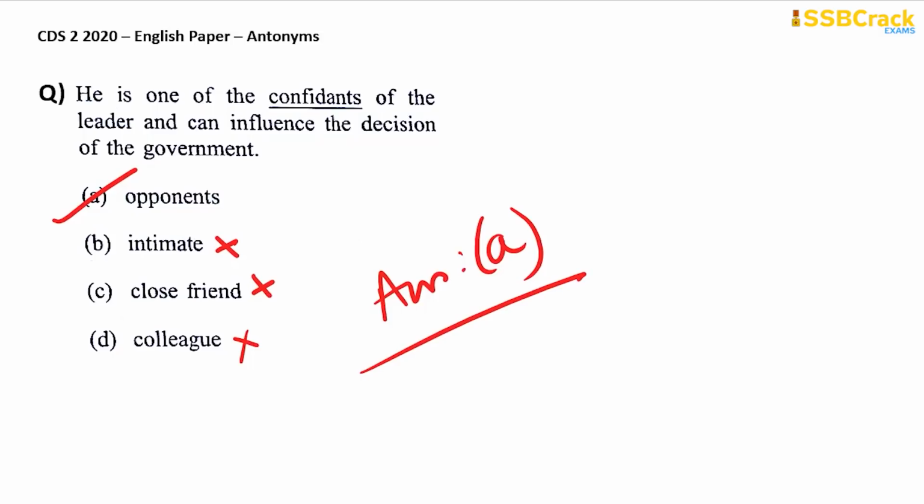So I hope that you have got all the answer keys and solutions for the antonym section of your CDS 2 2020 English paper. For more topic-wise solutions and answer keys, you need to wait for my upcoming sessions where I will be coming back with more topics, and I'll discuss their questions and answers. You also can watch the English paper analysis of CDS 2 2020, and there are other tutors who are coming up with their paper analysis along with the answer keys and solutions for their respective subject-wise questions.